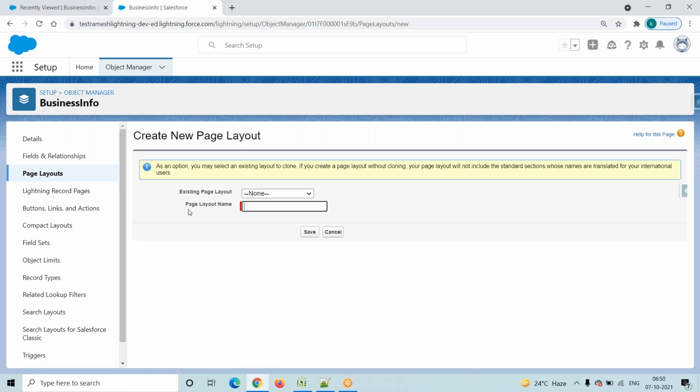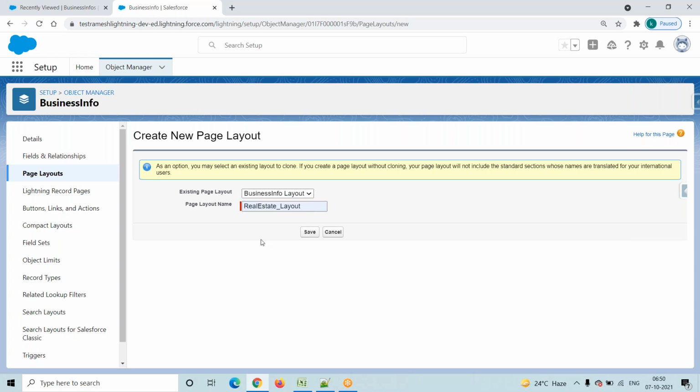So what is my page layout name? My page layout name is real estate layout. While creating a page layout, you have to make a duplicate of this existing page layout. Suppose I select the business info layout, my new page layout is an exact duplicate copy of that one. Suppose you do not select anything, then it will create a blank one. Here first we will select the business info layout.